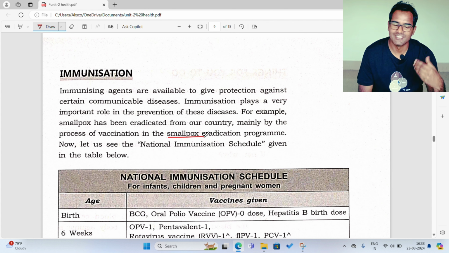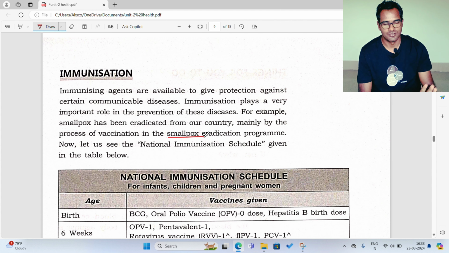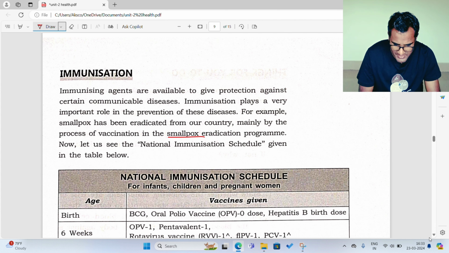But chickenpox is still there. Some of us make a mistake and say somebody is suffering from chickenpox, but mean smallpox. But it is not smallpox, it is chickenpox. Chickenpox is still there in our country, but smallpox is no more. Right. Now let us see.